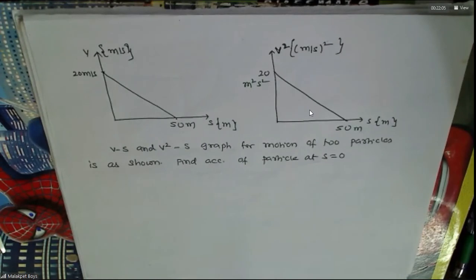You can easily get it. For the first one, 2.5 meter per second square, for the first graph.